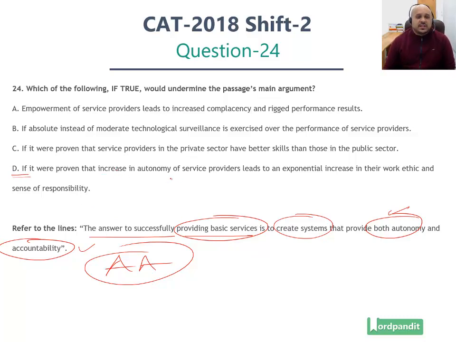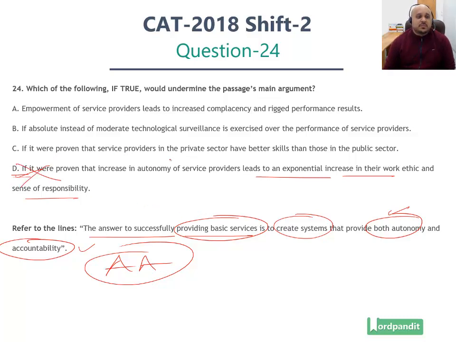If it were proven that increase in autonomy of service provider leads to an exponential increase in their work ethic and sense of responsibility. So this actually is going to further strengthen that autonomy and accountability are good for the system. This is an answer option which actually strengthens the main argument of the passage. Hence, this is ruled out.